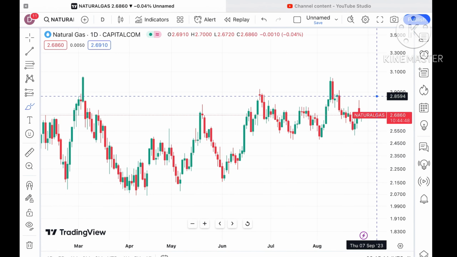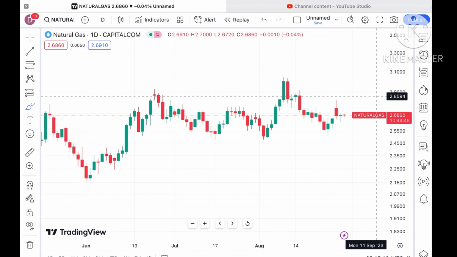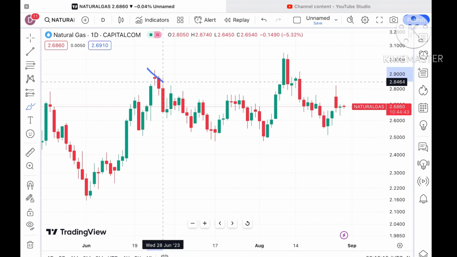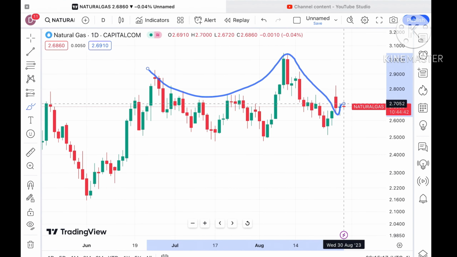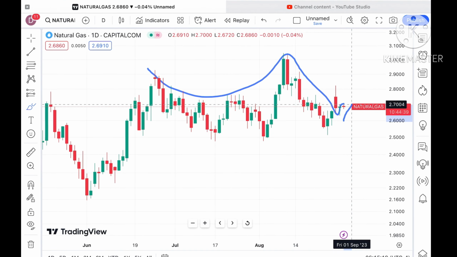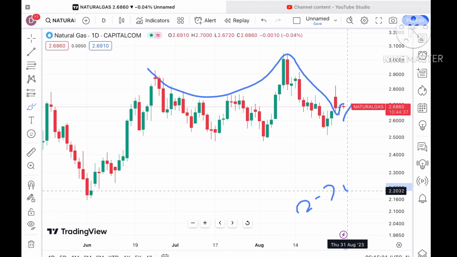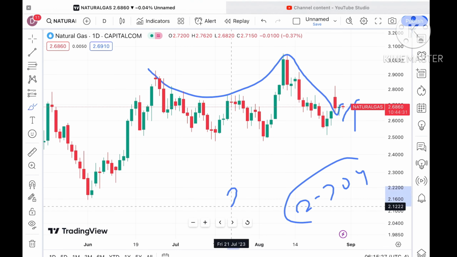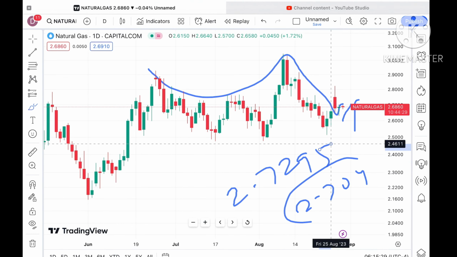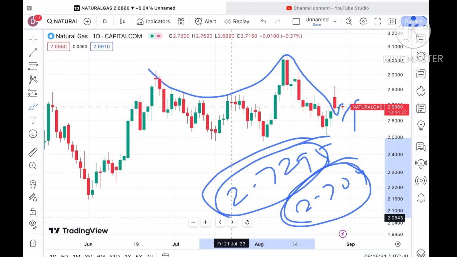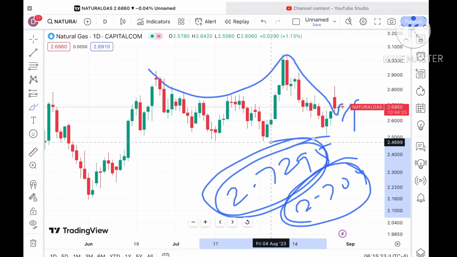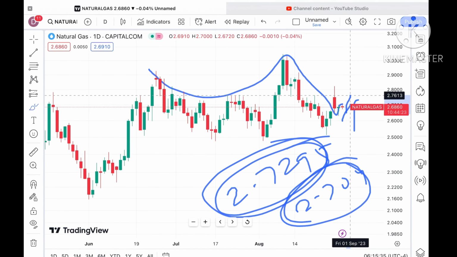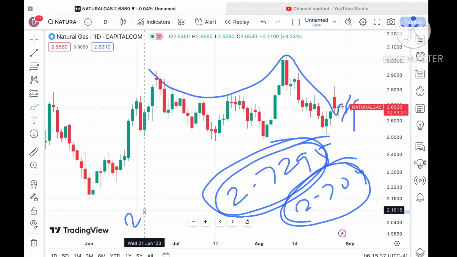Suppose the price sustains this particular level. Looking at this trend, the probability is very high that if the price sustains, it will cross a level of around $2.704, and chances are high it will cross that zone, with a probability of crossing a level of around 2.7295 as well. After crossing this level, we can see a probability of crossing a level of